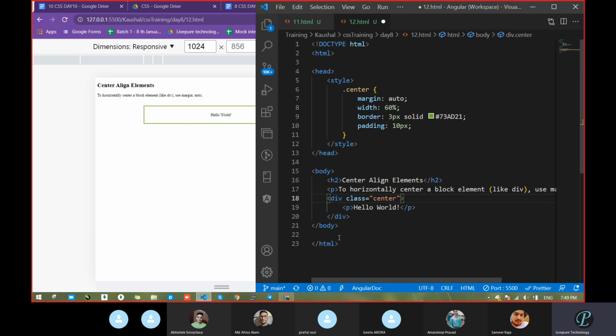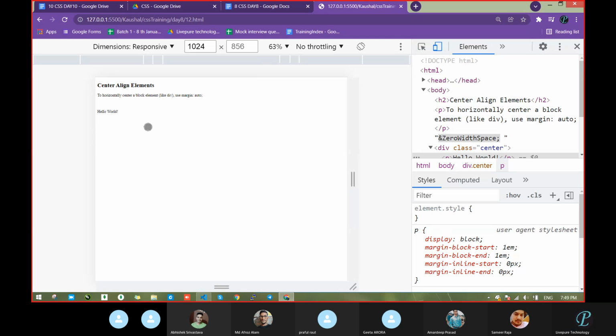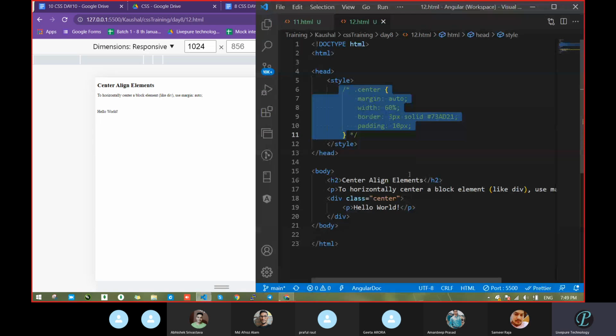The particular text. Correct? What will you do most of the time when you get a requirement to put this div in the center? Okay, wait. Fine. Will this work? I don't know.